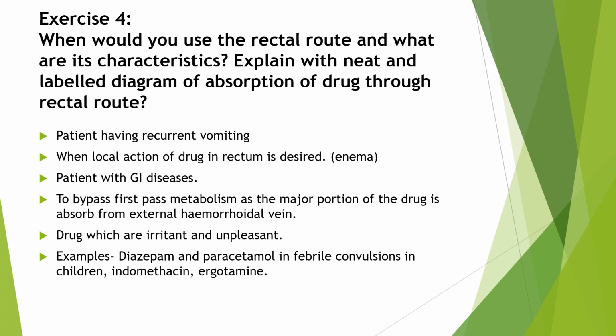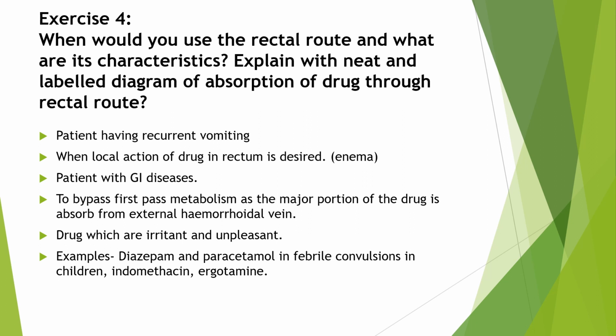If the drug is irritant or has an unpleasant taste, we will prefer the rectal route. Examples are diazepam, which is used in status epilepticus or febrile convulsion in children, then indomethacin and ergotamine.